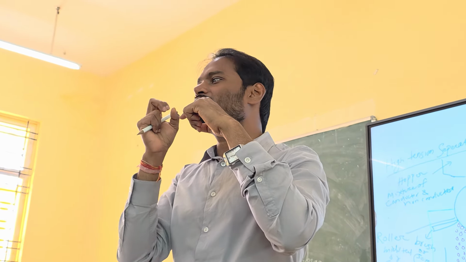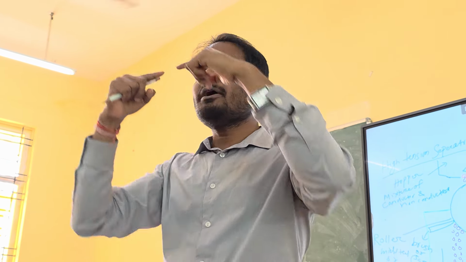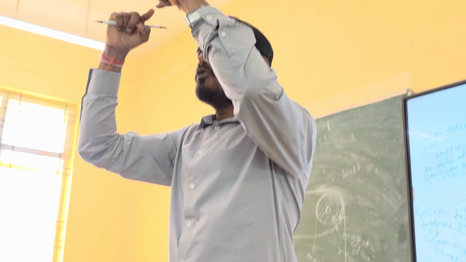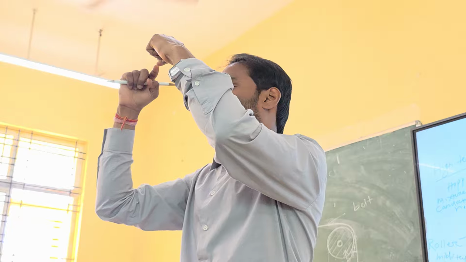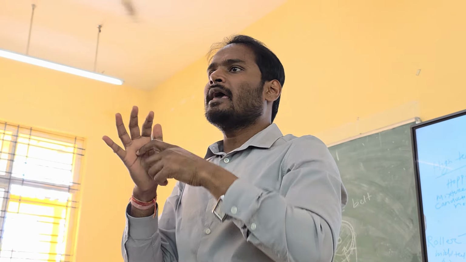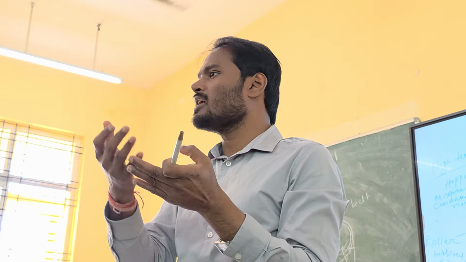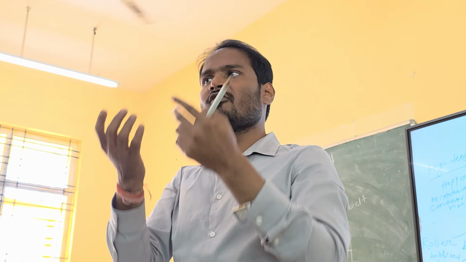It will generate charge. What exactly happened in between the electrodes? What is present? In between the electrodes, what is there? Air only is there. Air is nothing but molecules. Carbon dioxide will be there, oxygen will be there, nitrogen will be there. These are the molecules of air, and they are neutral actually.